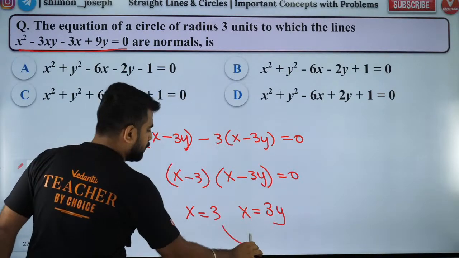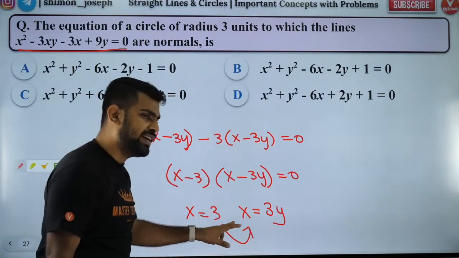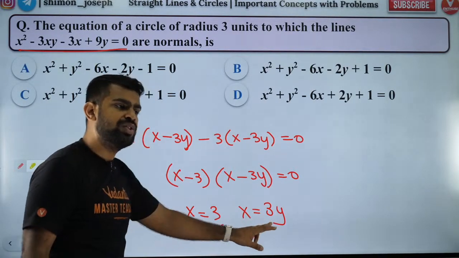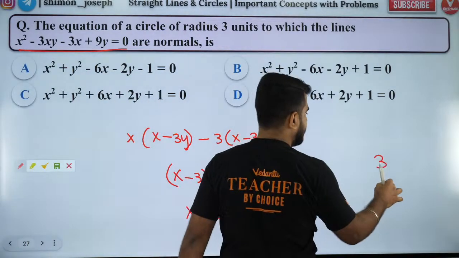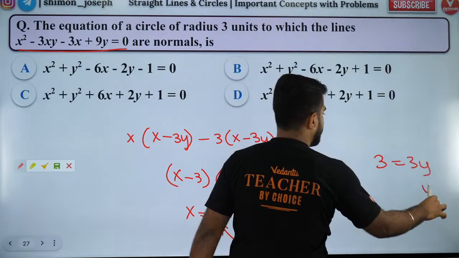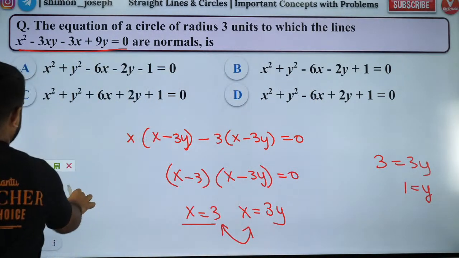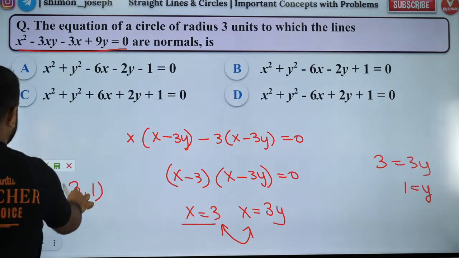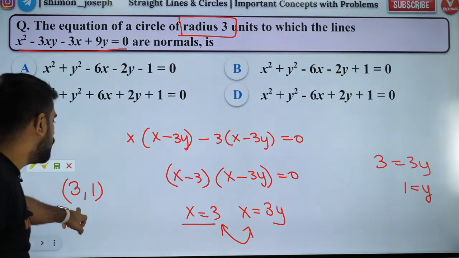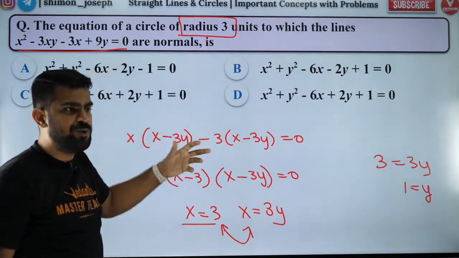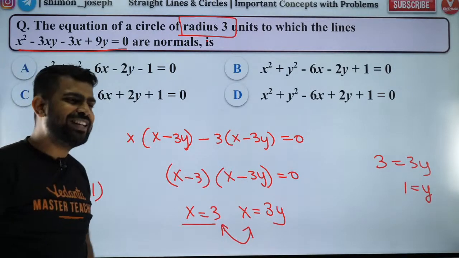So these two pass through the center, na? So center should satisfy these two equations. That's it. So answer 3 is equal to 3y. So y coordinate is 1, x coordinate is 3. So x is 3, y is 1. So the center of the circle is 3, 1 and the radius is already given. Very easy. Center is known, radius is known. Now you can get the answer.